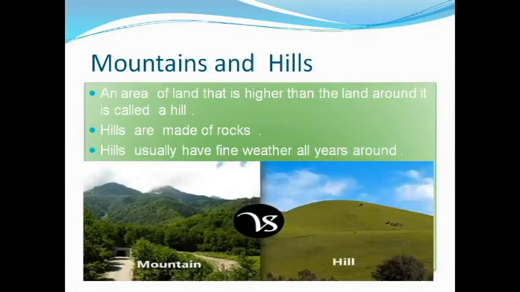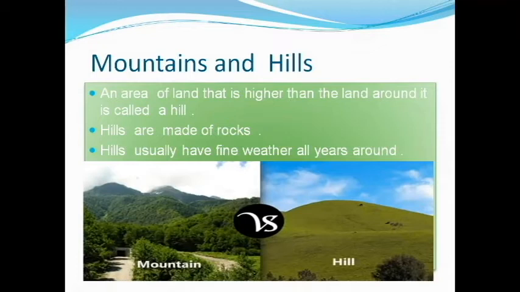Next we have to move on to mountains and hills. See children, an area of land that is higher than the land around it. This is the normal land, and this part is very high compared to the normal land, so it is called a hill. The area of land that is higher than the land around is called a hill.